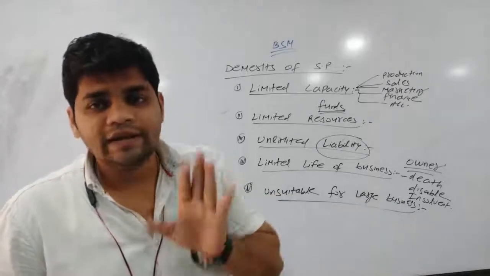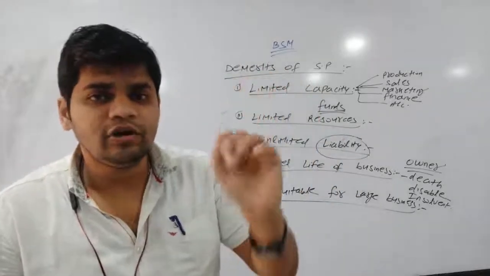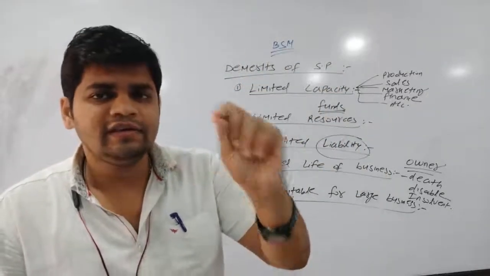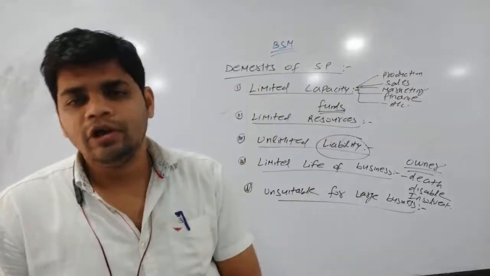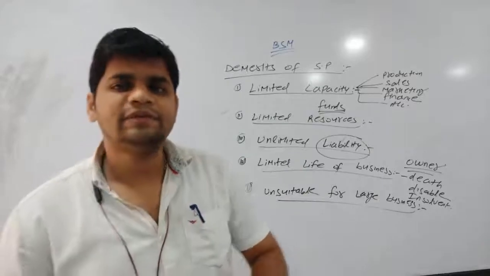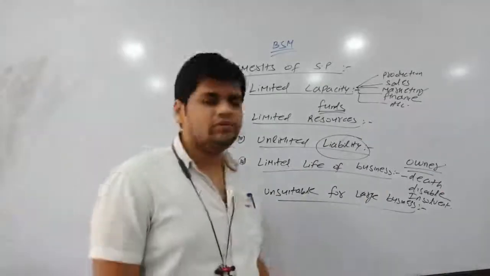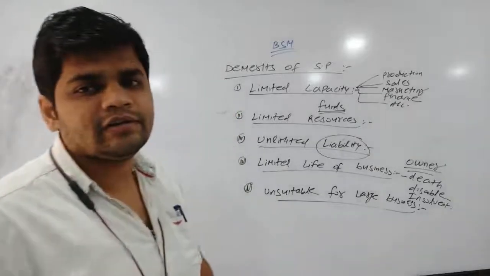Okay. That means sole tradership business is suitable in case of which business? Small business or large business? The answer is that in case of small businesses, the sole tradership business is more suitable. We cannot do sole tradership in large businesses, big companies. Okay. So this is about all the demerits of sole tradership.